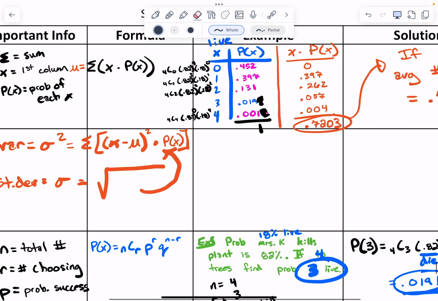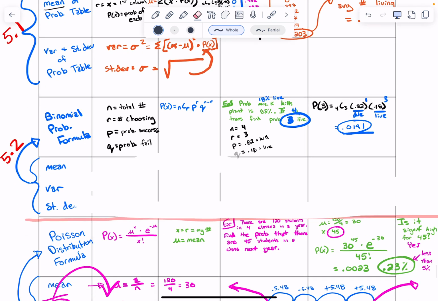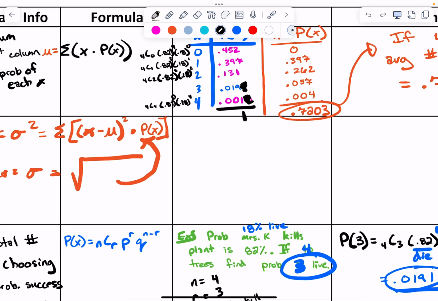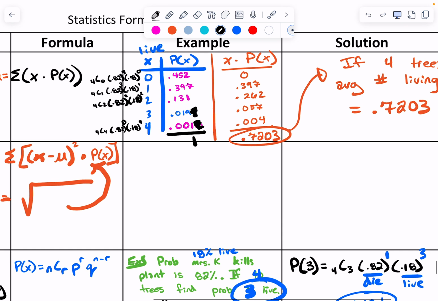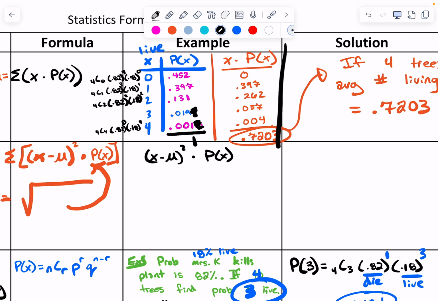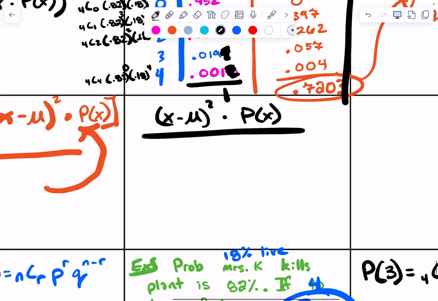Okay, are we ready to fill this table in? I will tell you, this bottom one takes like 2 seconds to do, that last row. So we're doing the hard part right now. We're in the trenches. Imagine that this is like a 4th column of a table, but I'm going to put it down here. So we have x minus mu squared times p of x, and that's this column of the table.